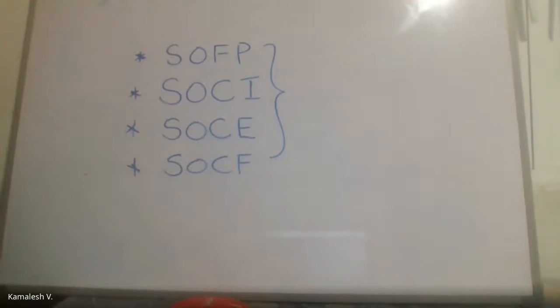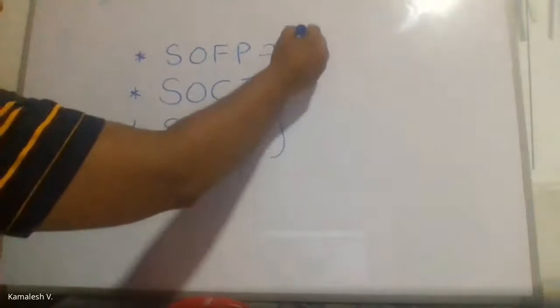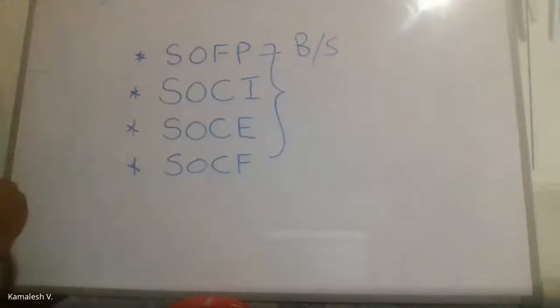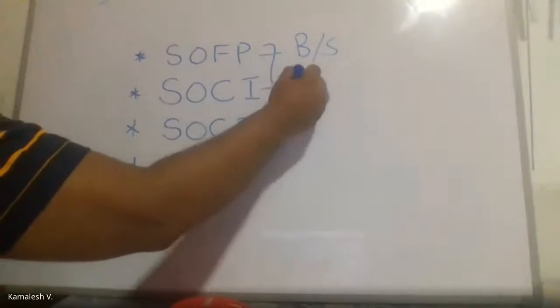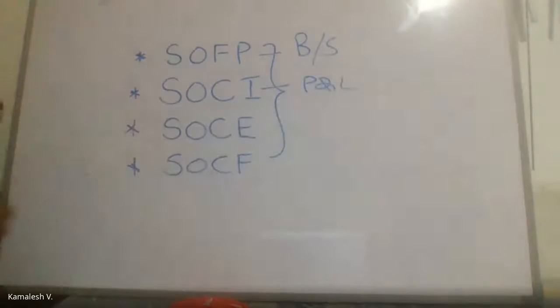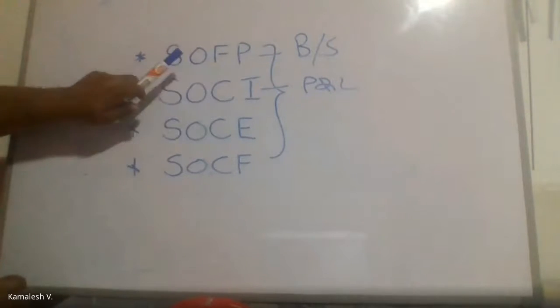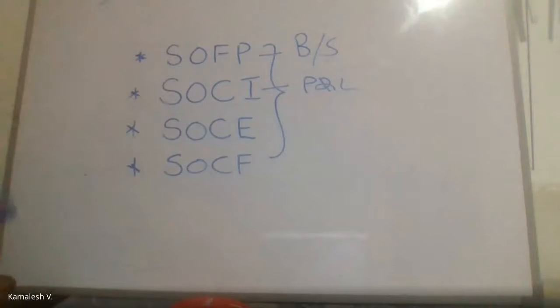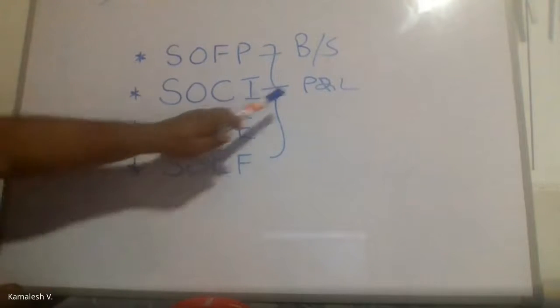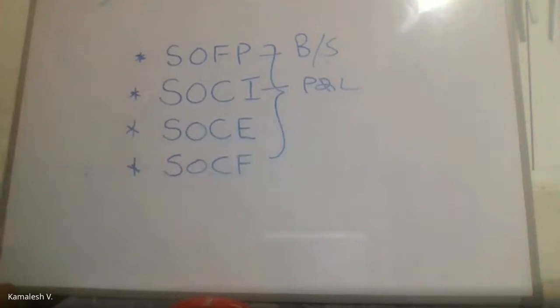Okay. So the SOFP is basically the balance sheet. The SOCI is actually your P&L. Those are the two new terminologies that came in with the introduction of new accounting standards. For the balance sheet, we now have the statement of financial position. For the P&L, we have the statement of comprehensive income. So please make a note of it.